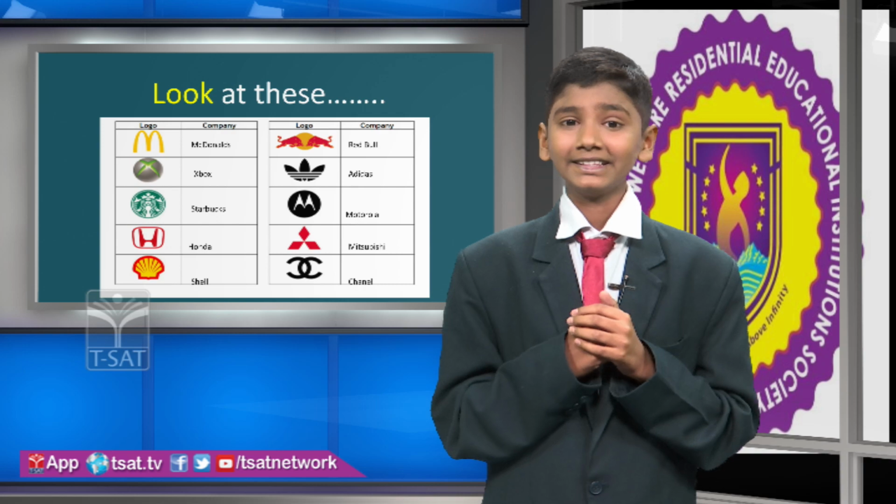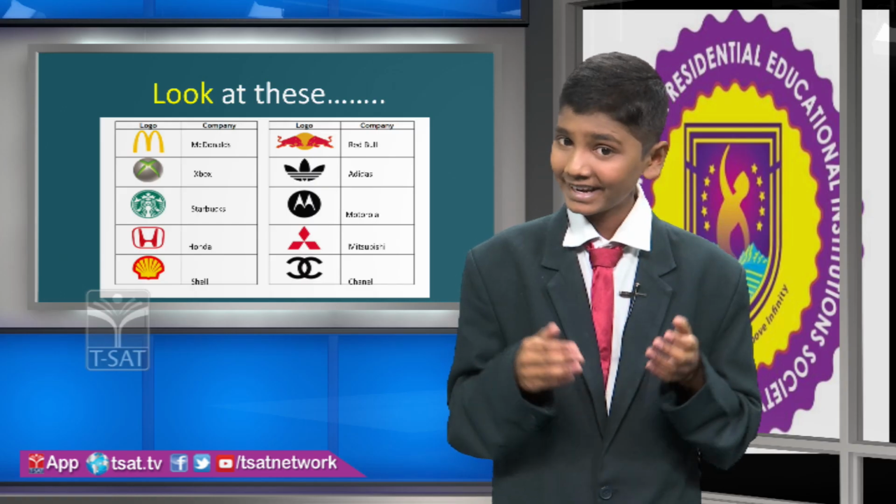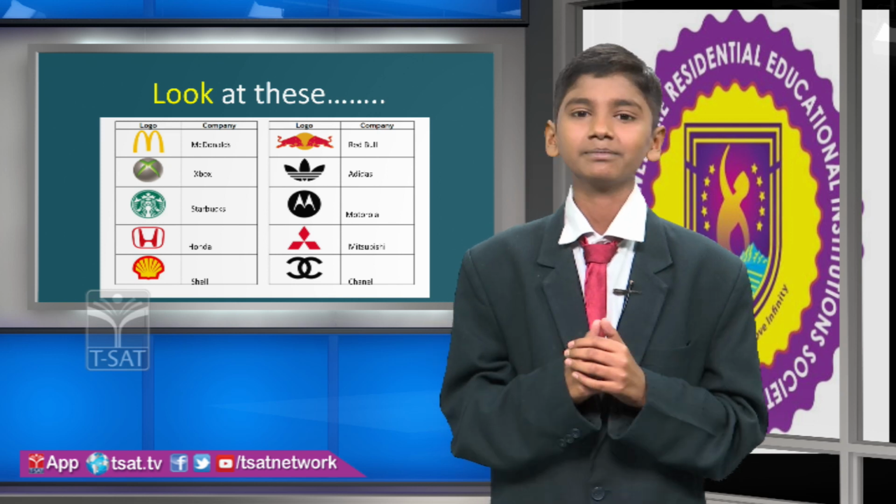Look at this. These are some famous national and international companies in the world. Some of the logos of the companies: Honda. If we take the Honda company, it has line symmetry. The Shell logo has line symmetry. Adidas has line symmetry.